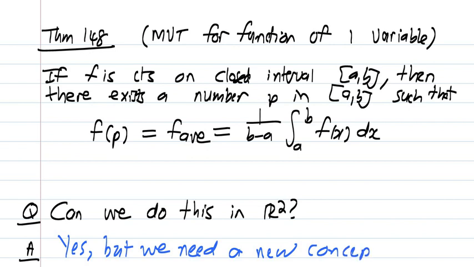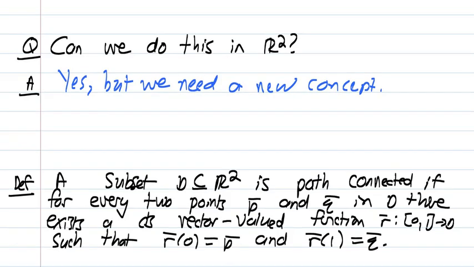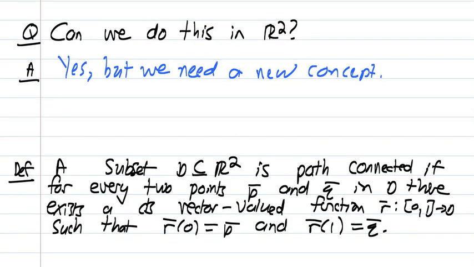To be able to do this, remember if you're in 2D, you can't talk about a closed interval. So you've got to talk about subsets which are special. We know we can talk about closed subsets, we know we can talk about bounded subsets, but we also need a new concept. And the concept we're going to need is the idea of path connected.